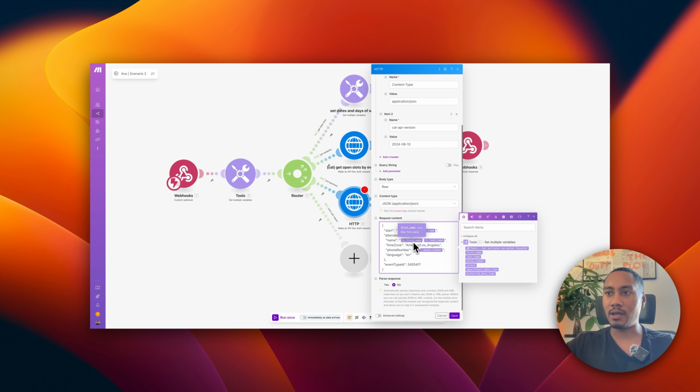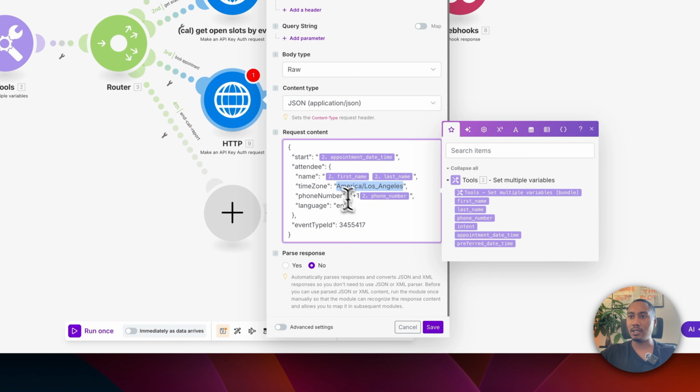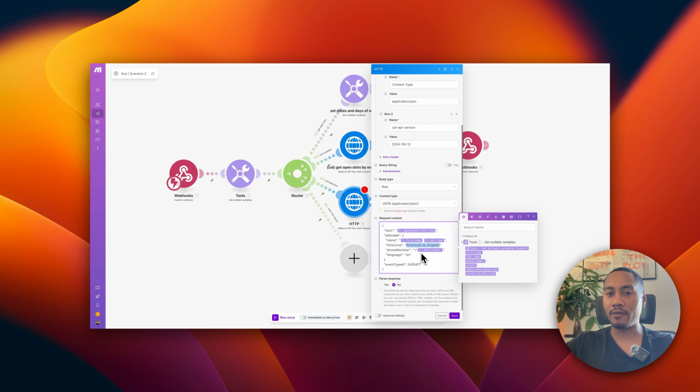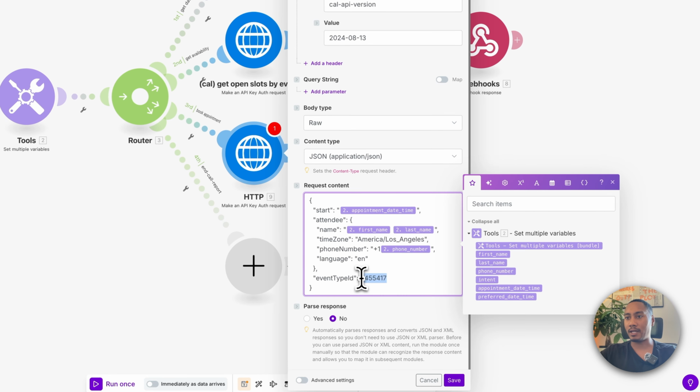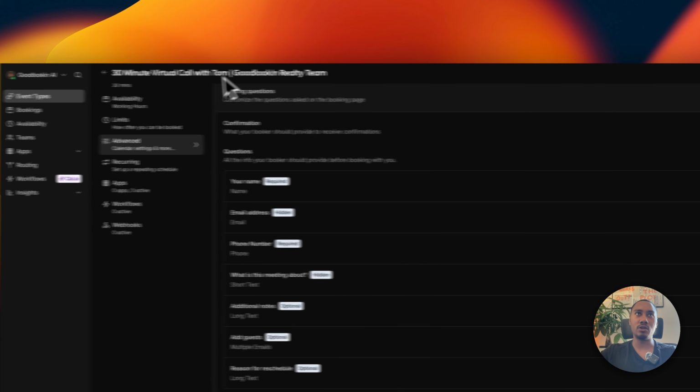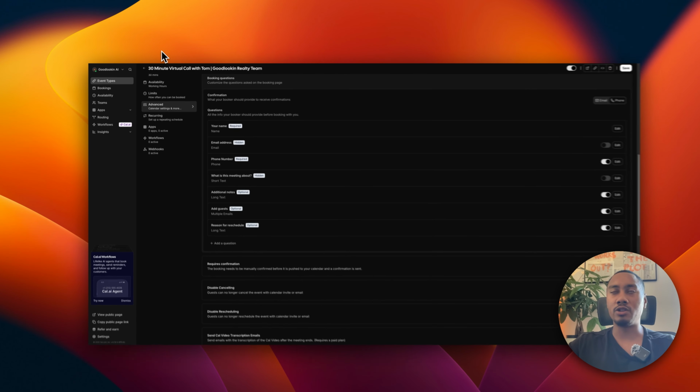We're mapping in the first name and the last name, time zone, America/Los_Angeles, which is PST time. So adjust this if need be. Phone number, ensure that you're adding a +1, or if you're in a different country, just provide your country code here. And here I have it set to English. I also added in the event type ID, which you can get if you go to your event and look at the URL at the top. You should see a 7-digit combination. That is going to be the event type ID that we need to use.